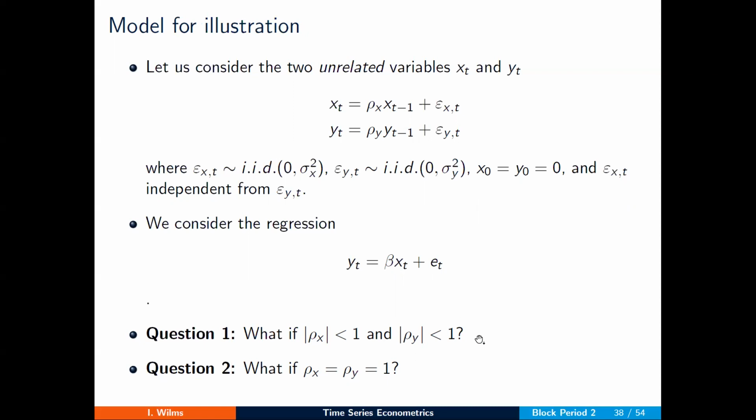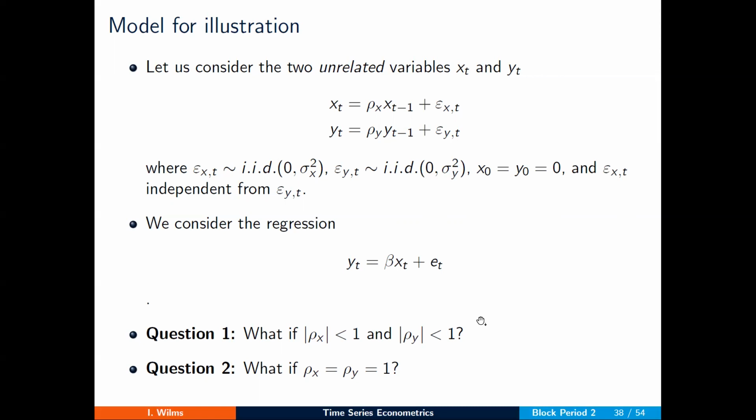So in the first case, we have the stationary setting, and you can run this regression. Since the two variables are not related, we would also expect that the estimator of beta converges in probability to 0. However, when you have unit roots, then we may end up with a spurious regression, and the regression should not be looked at. The R squared will not tell you anything about the relation between these variables.